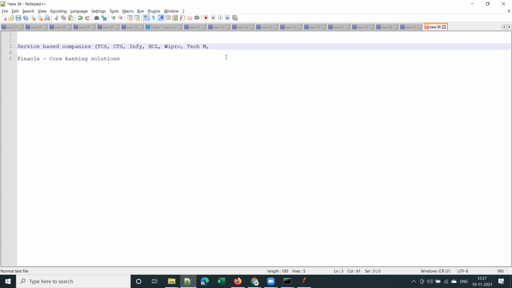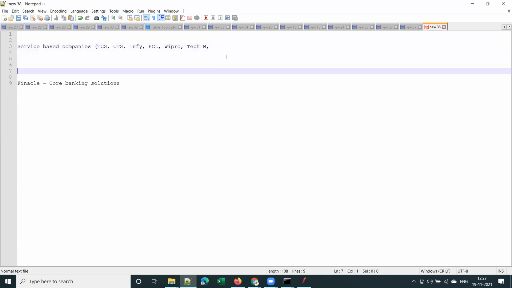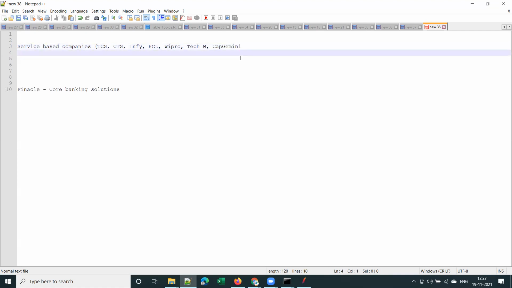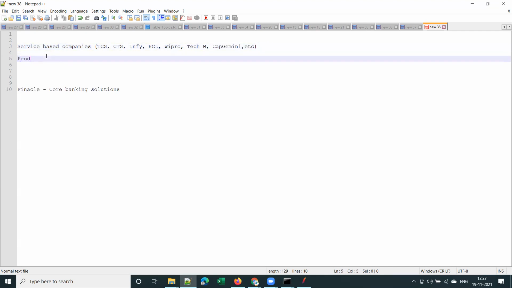Like Mahindra, and what next? Capgemini. And so on. There are a lot of other service-based companies. And can you list out some product-based companies?